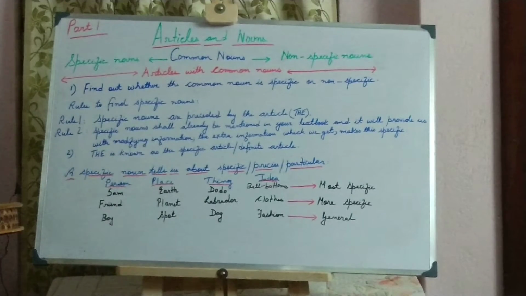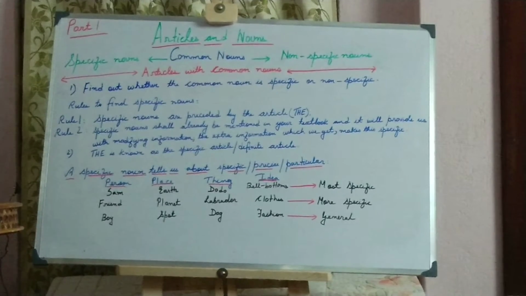Non-specific nouns are also known as unspecific nouns. Before non-specific nouns we will use the indefinite articles, that is a and an. If I say an apple, an egg, a flower vase, in this case a and an are the indefinite articles and the nouns which come after them are the non-specific nouns. Clear? So I have made a tabular example for your better understanding.